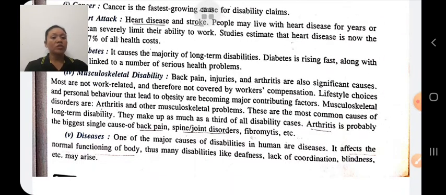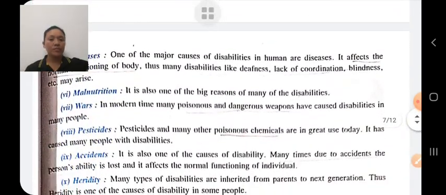Or disease: one of the major causes of disability in humans is disease. It affects the normal functioning of the body. Thus, disabilities like deafness, lack of coordination, blindness, etc. may arise due to disease. Malnutrition is also a cause of disability. If the child does not get a proper diet, it may lead to malnutrition.